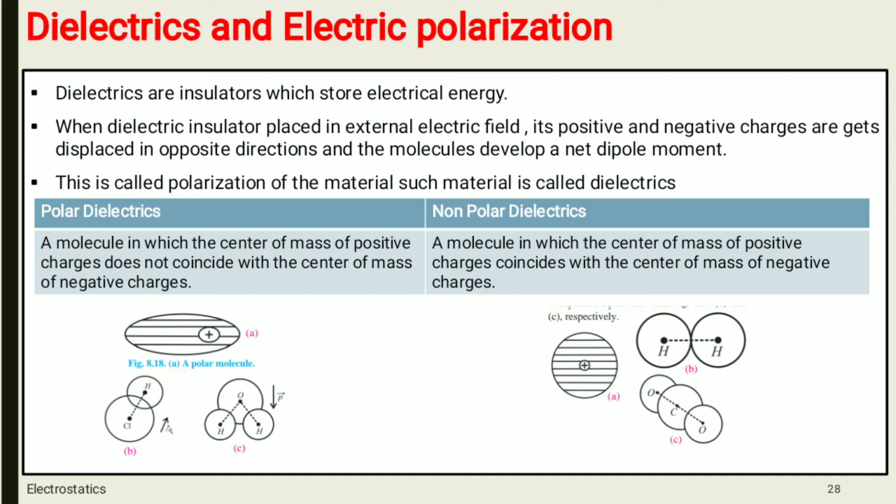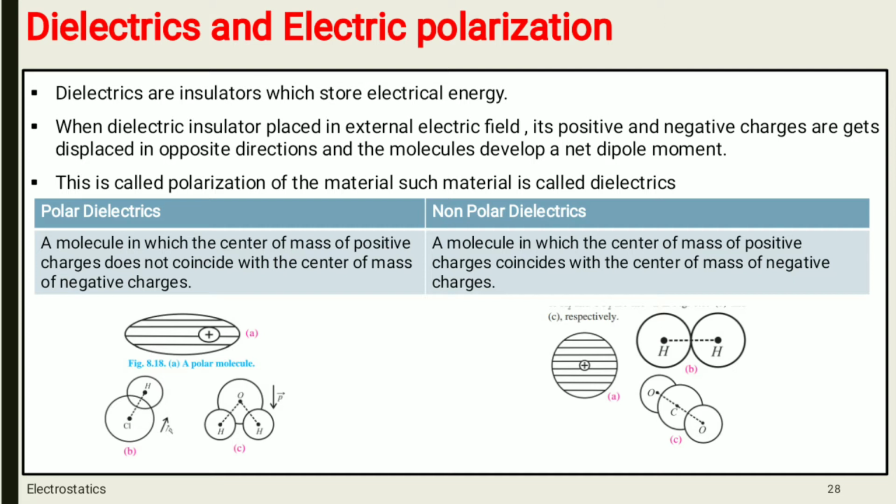So what is meant by polar dielectrics? Molecules in which the center of mass of positive charge does not coincide with the center of mass of negative charge are called polar dielectrics.